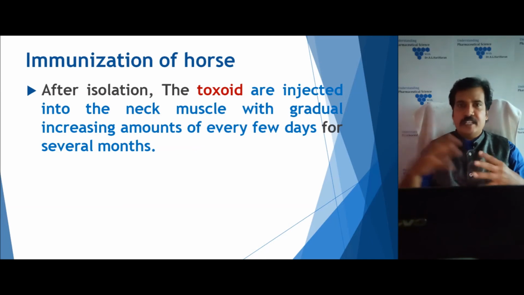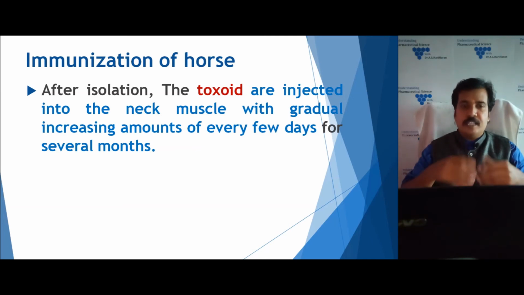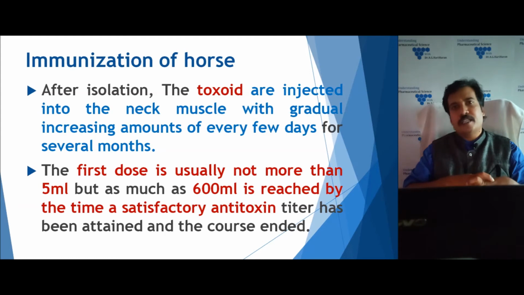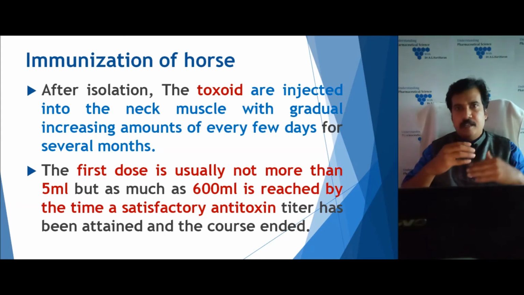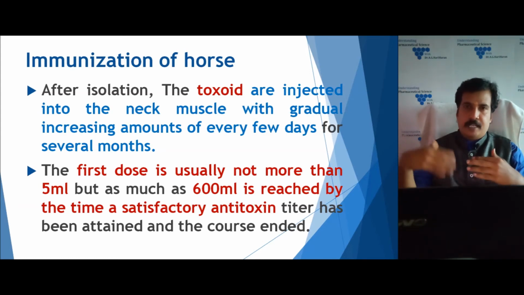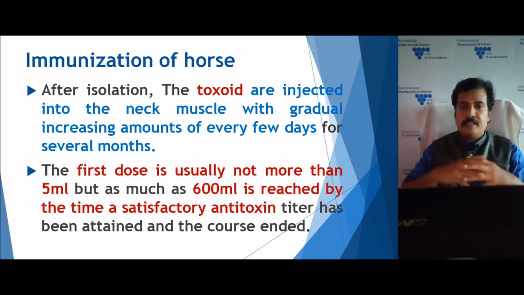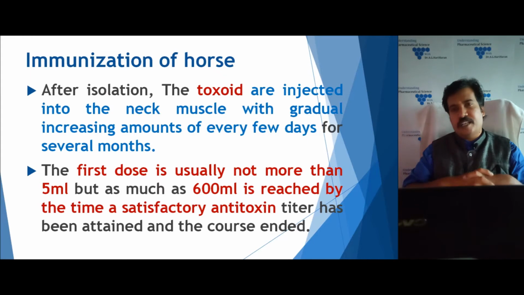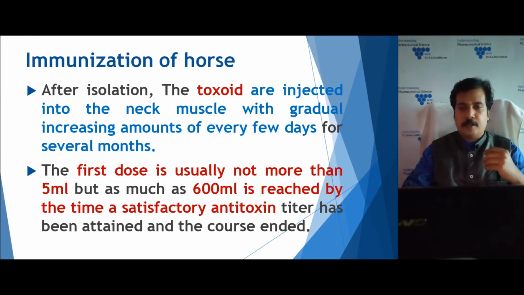in a gradually increasing dose. Generally the first dose is about 5 ml in nature, and after the collection of blood, 2 to 3 times, we slowly increase the dose until the end of the course. We might have administered up to 600 ml of this diphtheria toxoid. We increase the dose because the animal should produce enough quantity of antitoxin titer. Generally we get this at the end of the course.